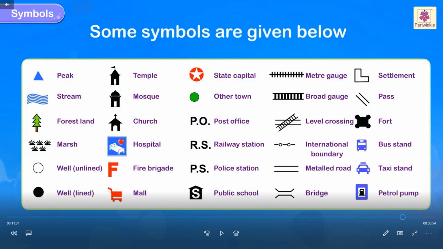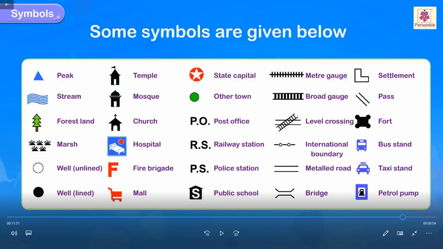Fire brigade and mall are used there. Then the state capital symbol is there. Other towns are symbolized in green. Post office PO, railway station RS are used. Police station PS, and for public schools they use a symbol called S. Then for other roads, meter gauge, broad gauge.